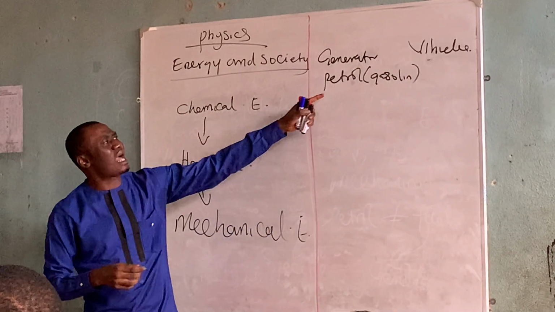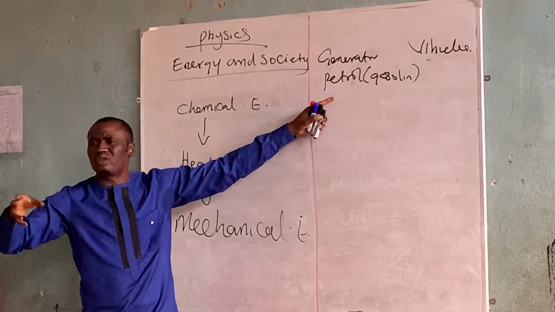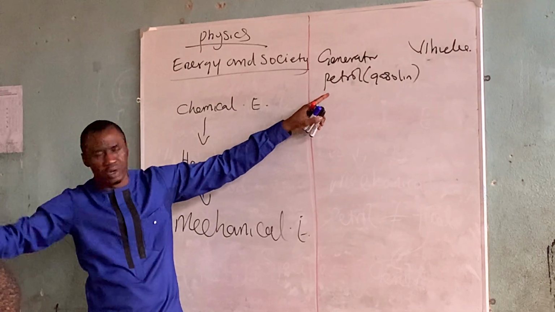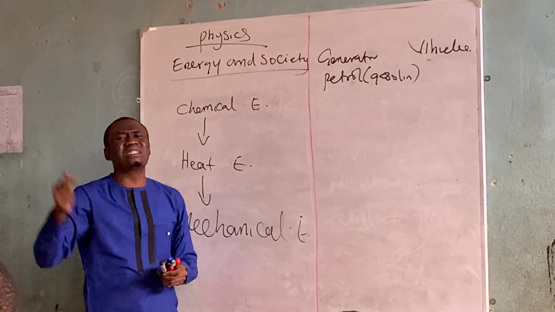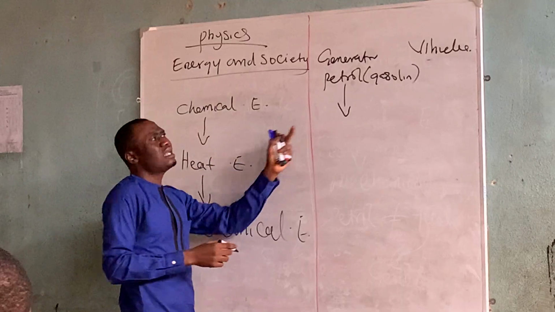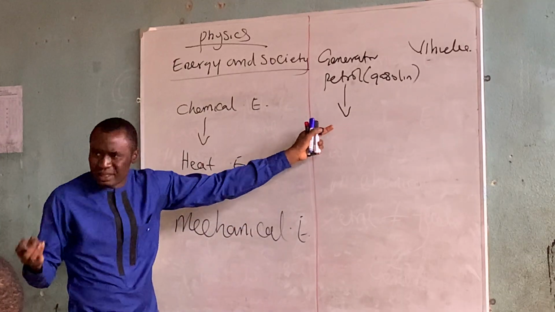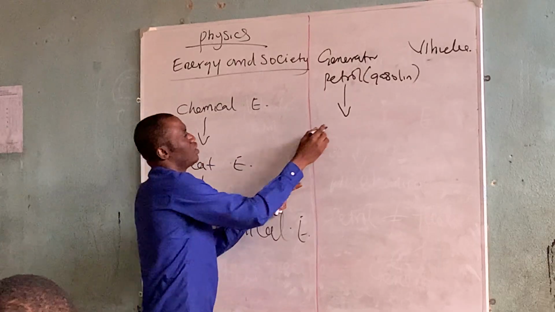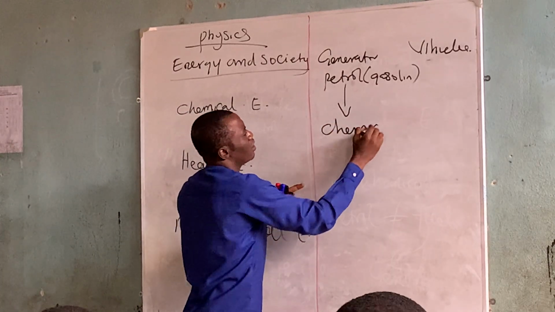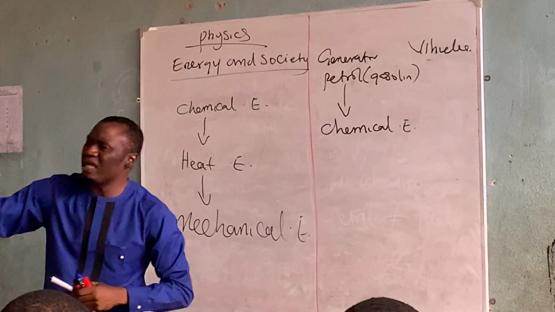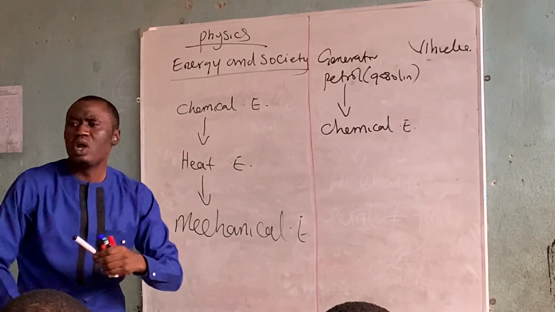Now, I will explain the difference between petroleum, fuel and petrol. Now, gasoline, if it is inside your generator, the first thing that will happen is that the petrol, a liquid substance, contains chemical energy. So the petrol, having chemical energy, that you pour into your generator will combust.